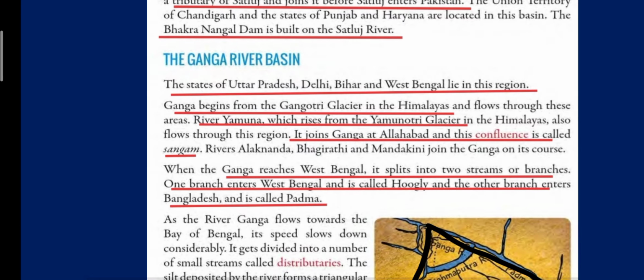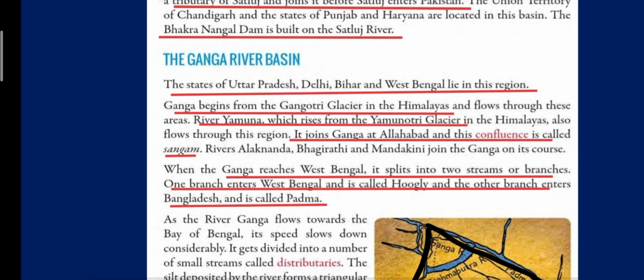Similarly, Yamuna originates from Yamunotri Glacier in the Himalayas, and both these rivers, River Ganga and Yamuna, are flowing in this region. And at Allahabad, which is now known as Prayagraj, what is happening?